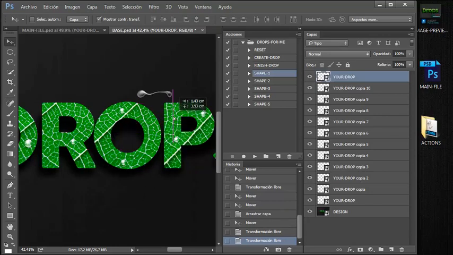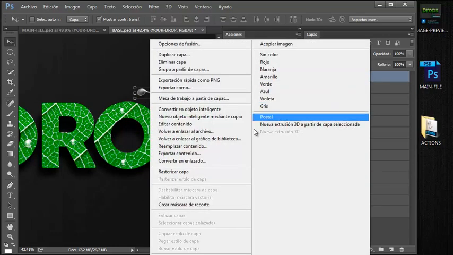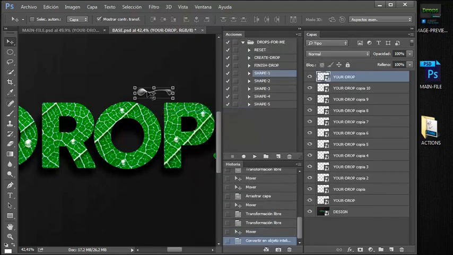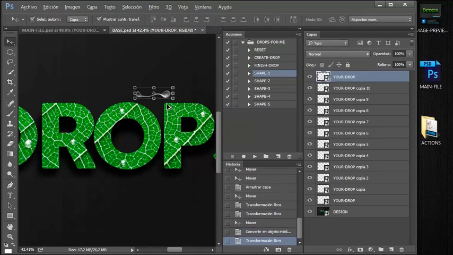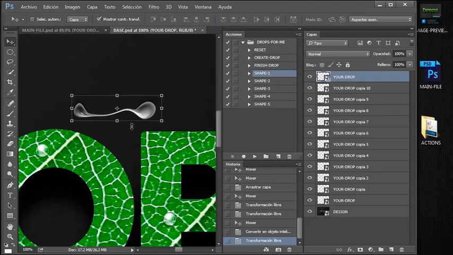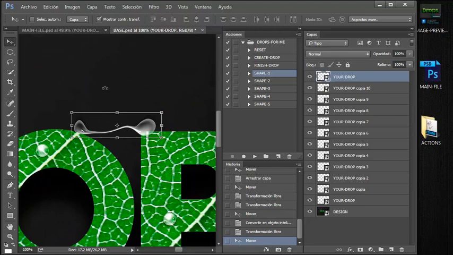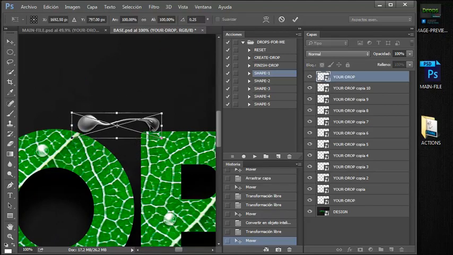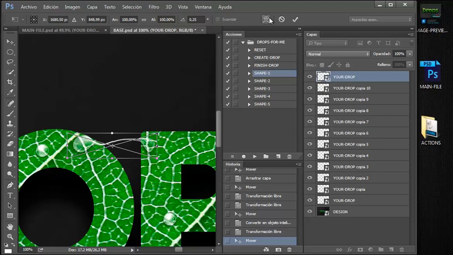And this is very funny because if you take this and turn it into an intelligent object, you can put it in the size you want. You can, for example, put that here and use your deformation tool, and you can play with this.